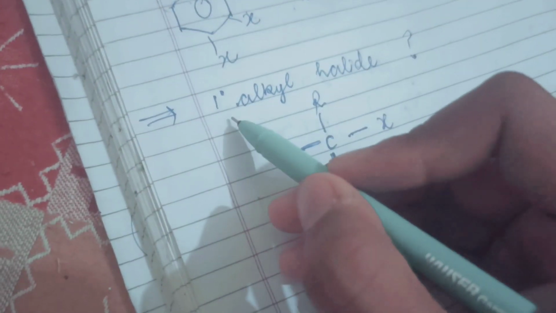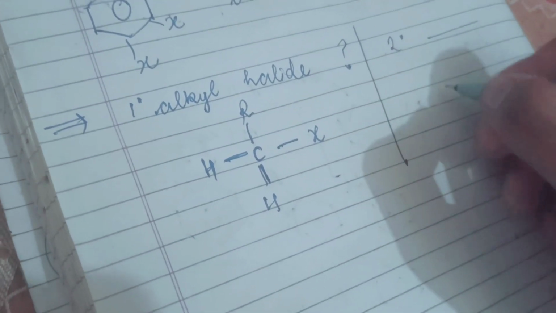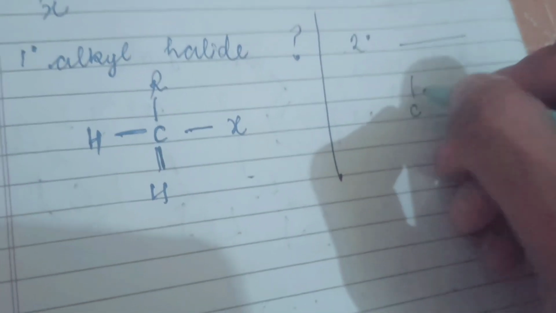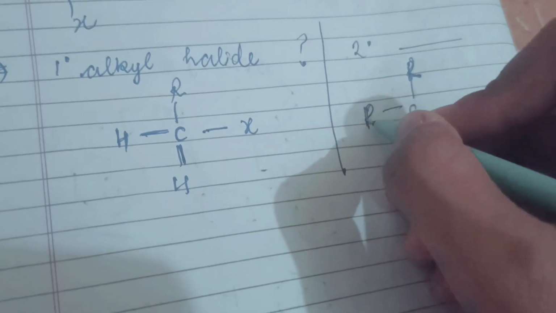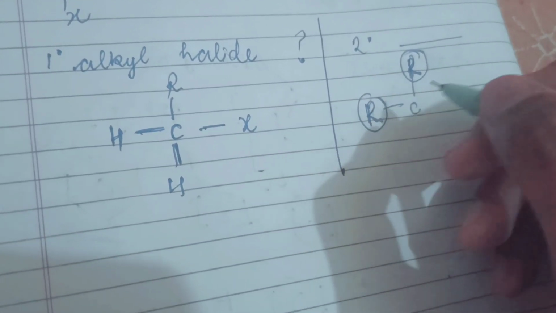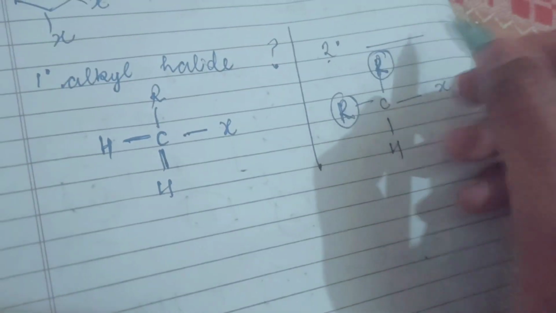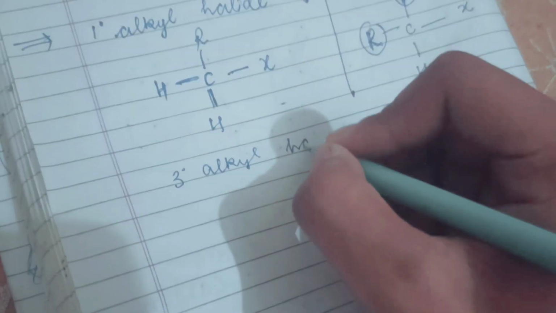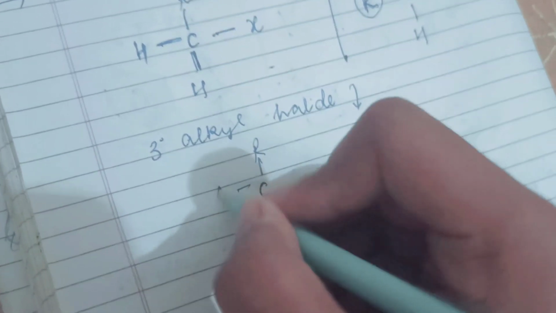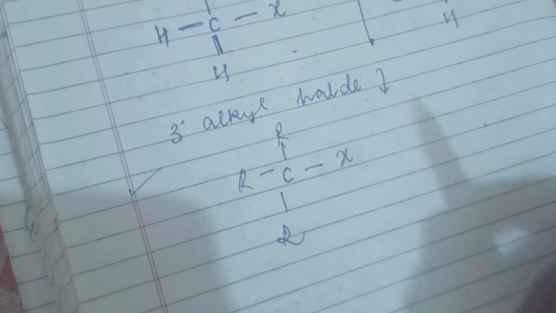Secondary alkyl halide means the carbon is linked with two alkyl groups, one hydrogen and one halogen. Tertiary alkyl halide means the carbon is linked with three alkyl groups and one halogen.